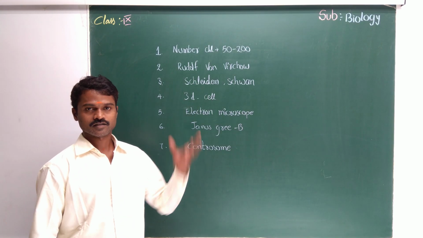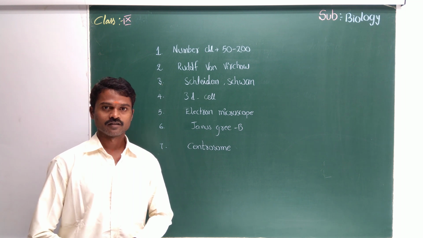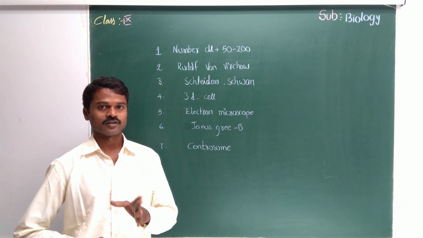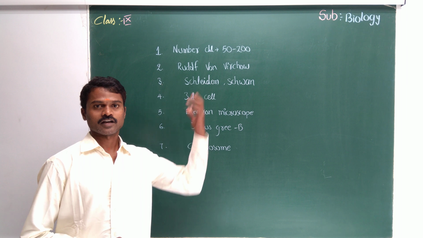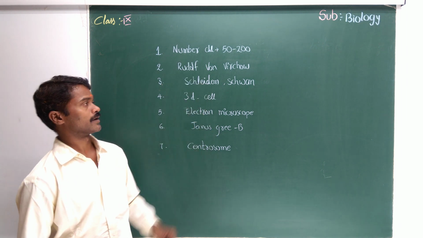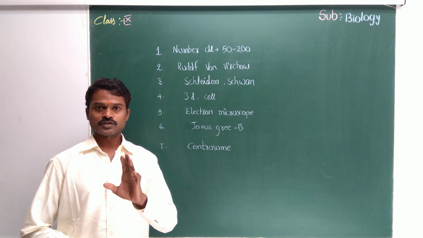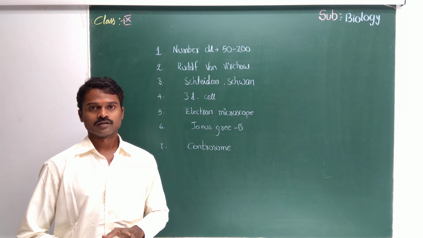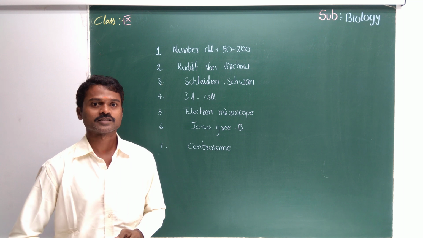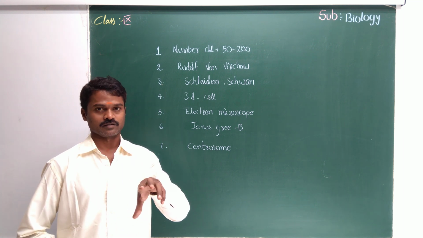Shall we start the last day's answers? Did you complete that? I hope you completed. Keep your notebook and textbook with you. Write the questions and answers for the questions. The first one: the number of chloroplasts in a cell is 50 to 200. It's a different number in different cells depending upon their function.